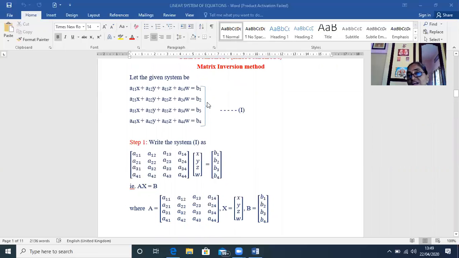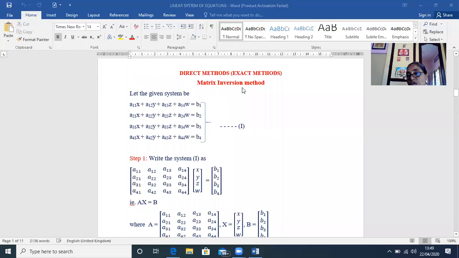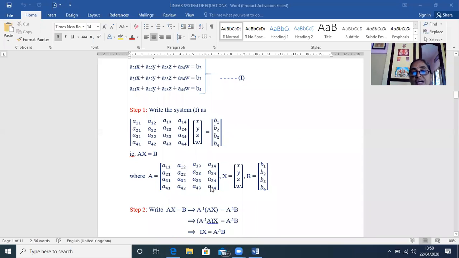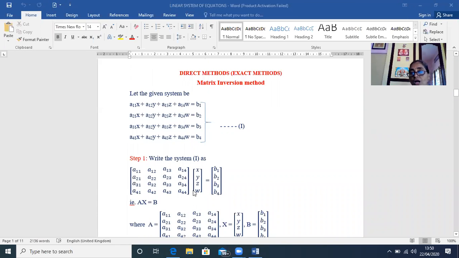Our method here is the matrix inversion method. Okay, and you know very well that only non-singular matrices will have inverses. Non-singular means the determinant is not 0. A matrix A is called non-singular if its determinant is different from 0. So here the coefficient matrix A is non-singular, so you're going to find the inverse, assuming for the present that the matrix is non-singular.